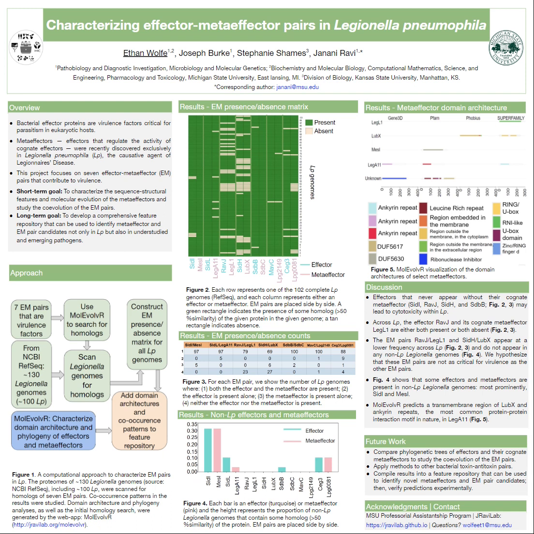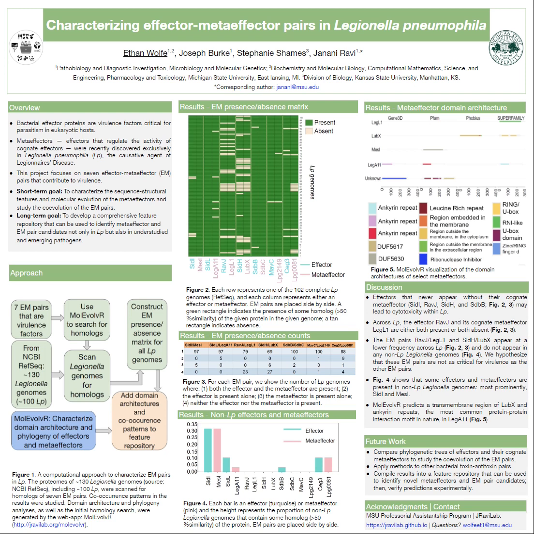We then constructed an EM presence-absence matrix for all Legionella pneumophila genomes. We're going to add the co-occurrence patterns from this matrix into our feature repository, and also to be added to our feature repository are domain architecture and phylogeny characterizations.